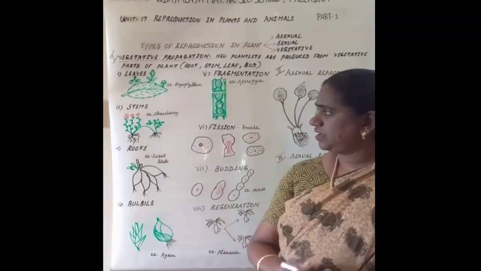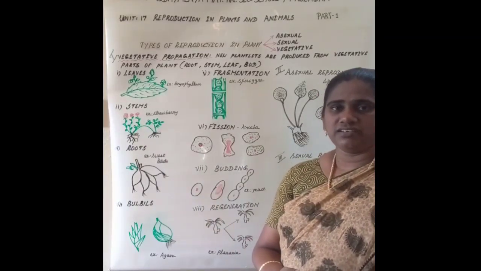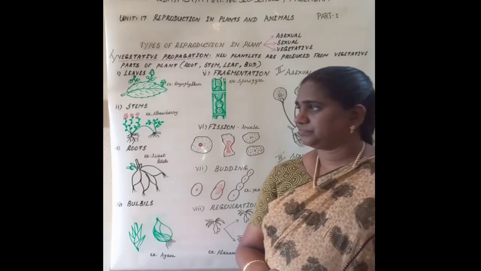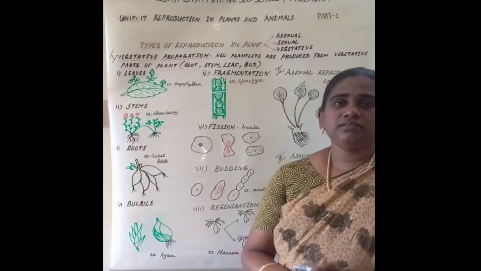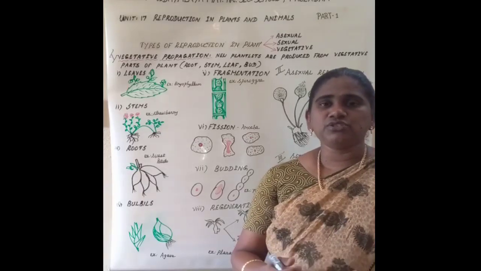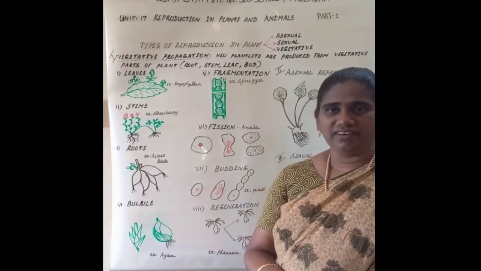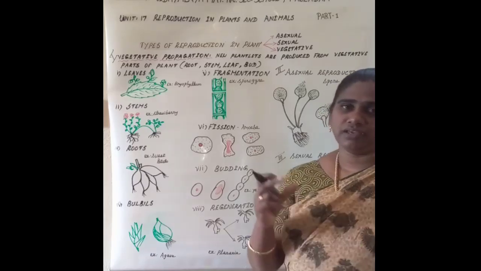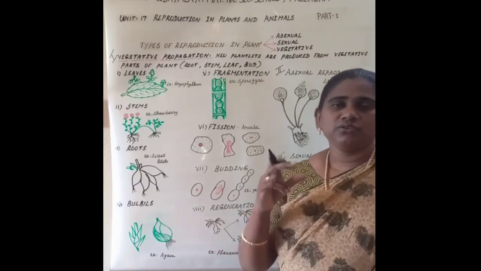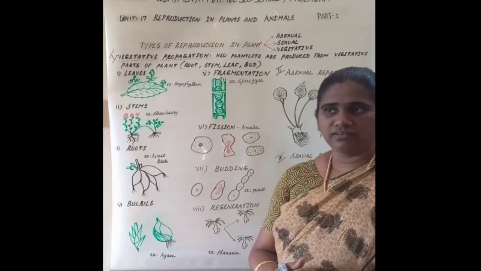Then second, vegetative propagation takes place by stems. If you wish to grow a rose plant in your garden, what will you do? You will take a stem cutting from the rose plant. You will plant it in your garden.